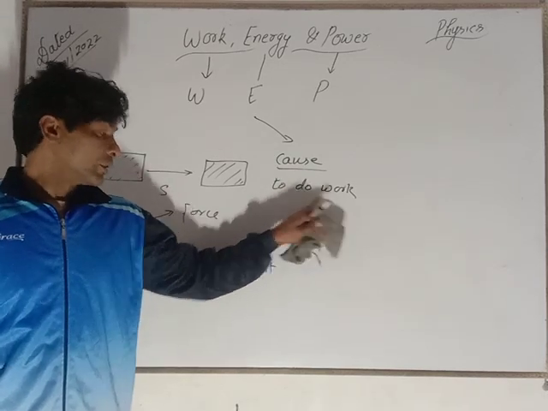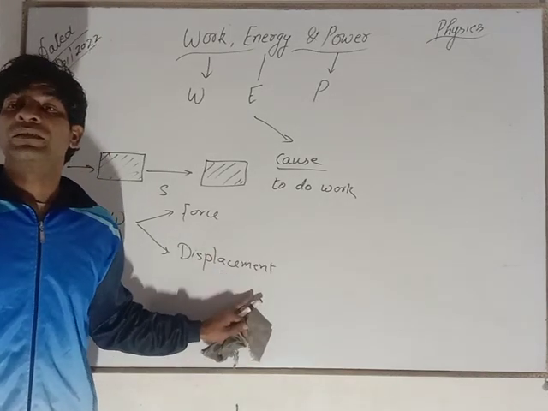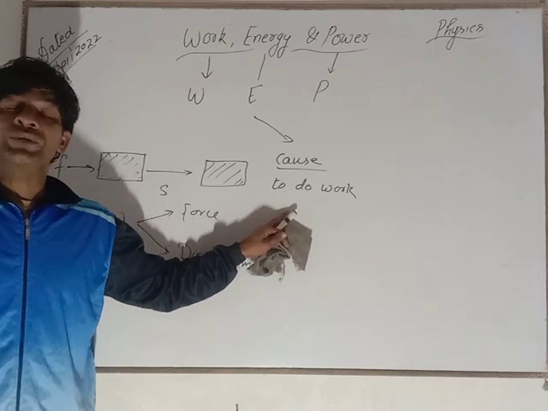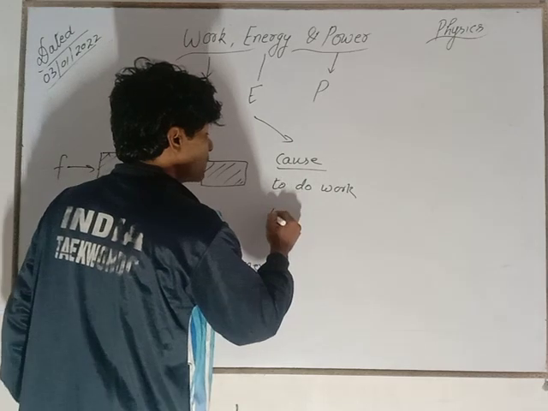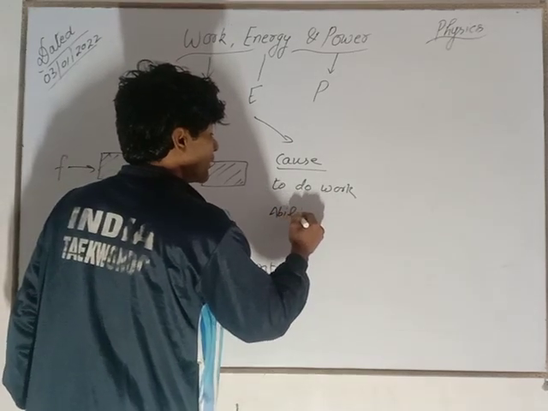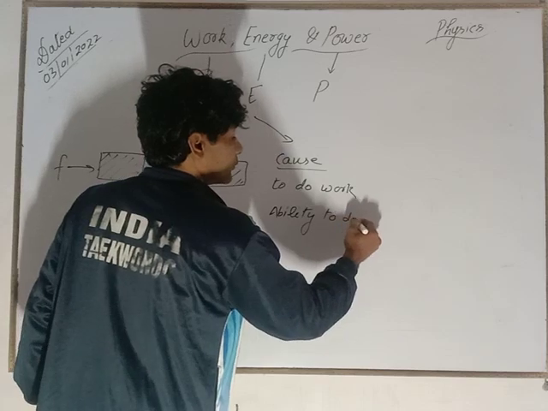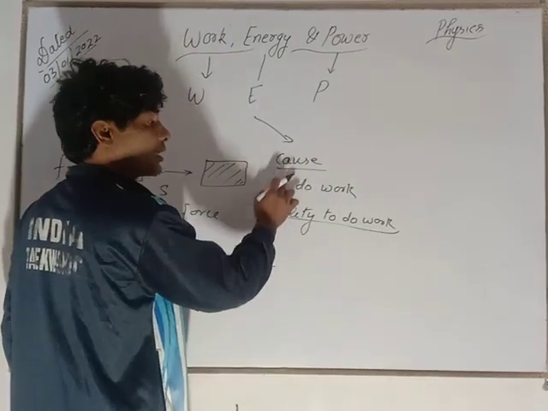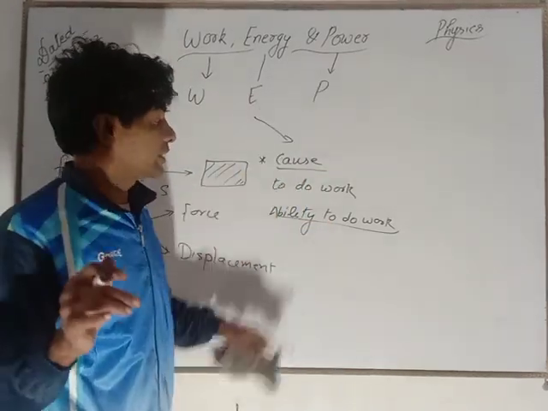To produce these effects, force and displacement, that is electrical energy. If heat is doing so, that is heat energy. It means energy is the ability to do work, or the cause to do work. A very compact definition of energy.